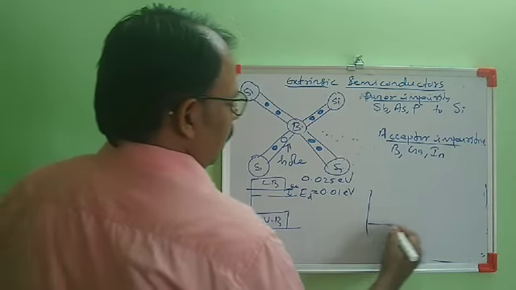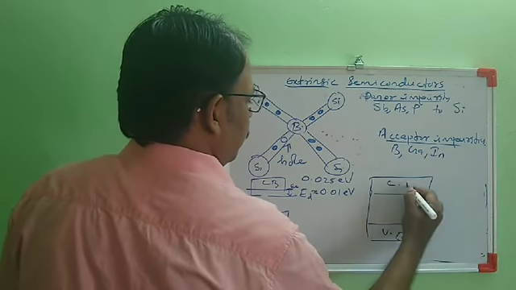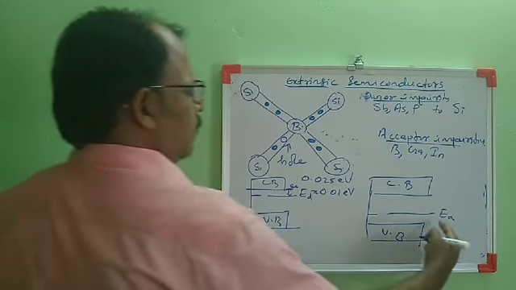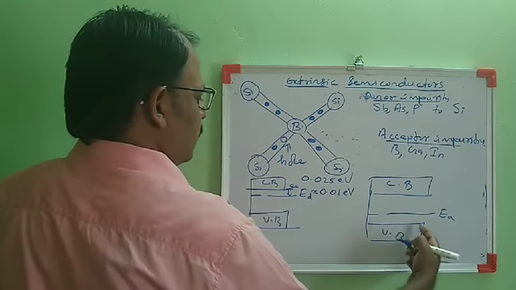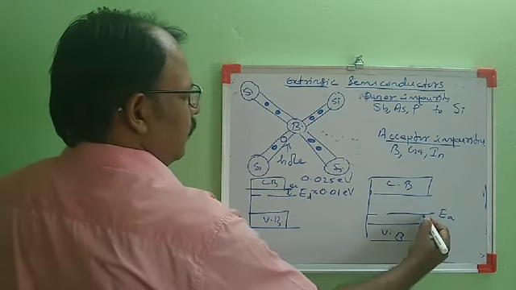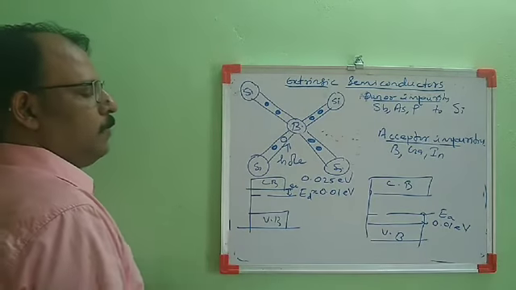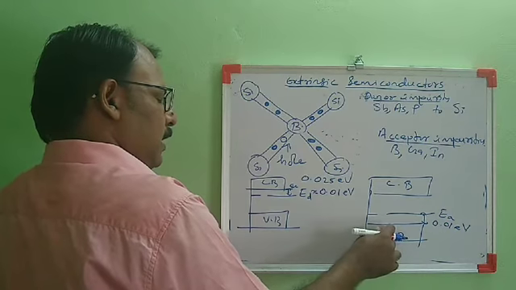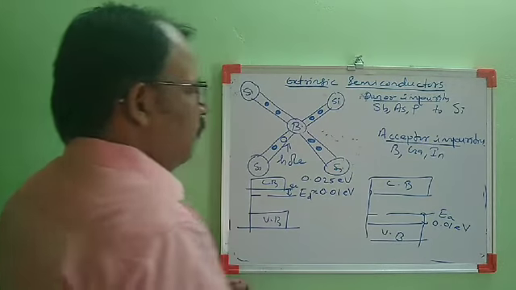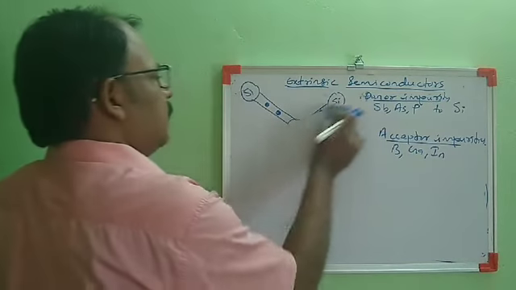In the case of acceptor impurity, if we draw the energy levels, the acceptor atom should have an energy level. It is called the acceptor level. The acceptor level should be near the valence band. Then only can it receive electrons from the valence band, creating holes in the valence band. This energy level difference is also of the order of 0.1 electron volt. So at room temperature, by absorbing thermal energy, the acceptor atoms can receive electrons from the valence band, thereby creating holes in the valence band. So these are the energy diagrams for acceptor and donor impurity.